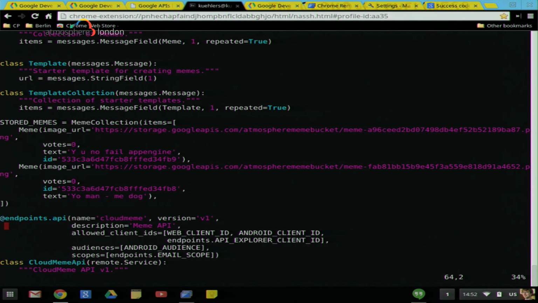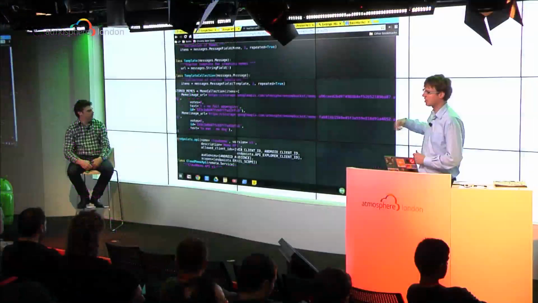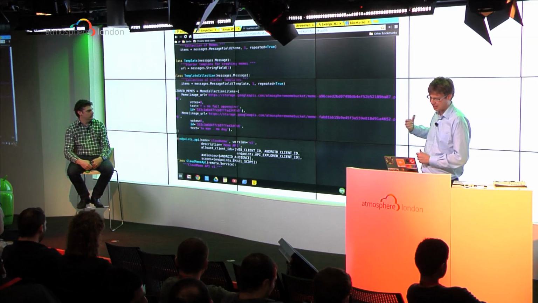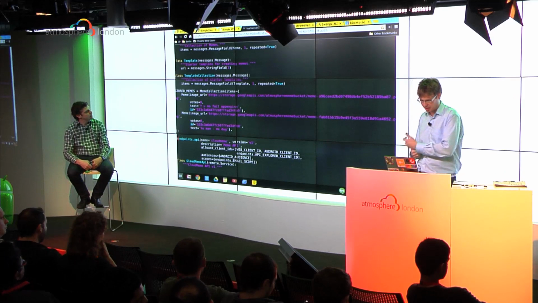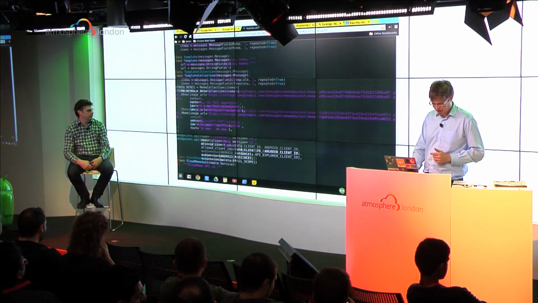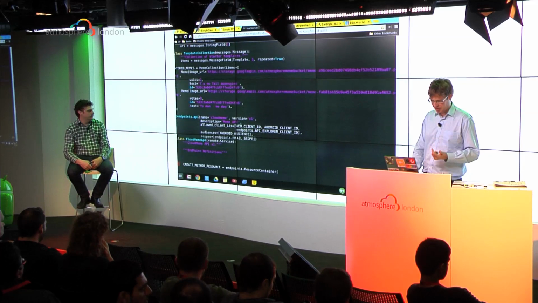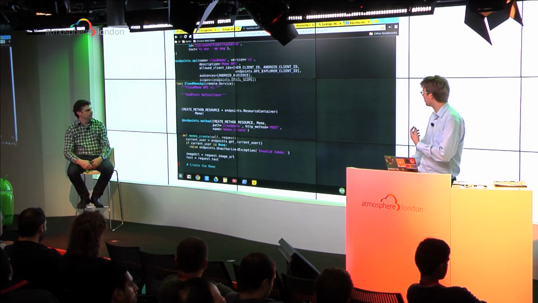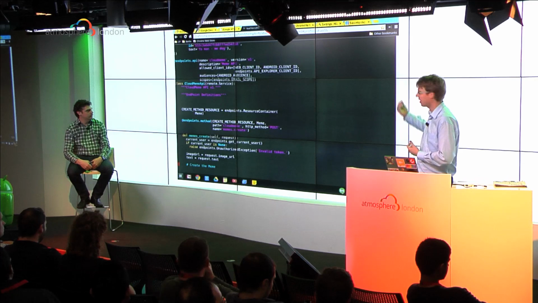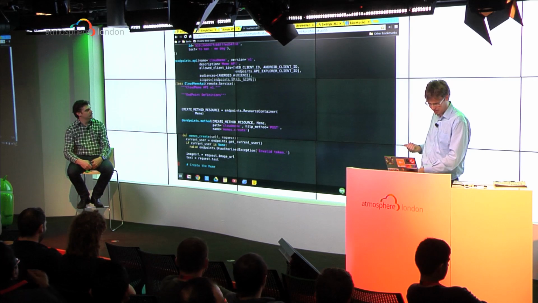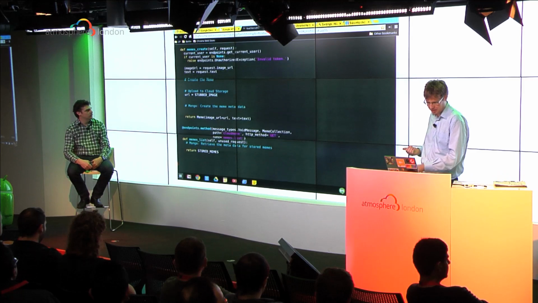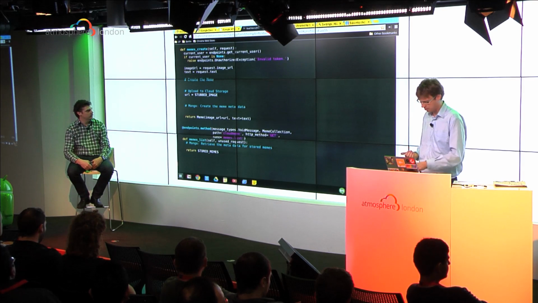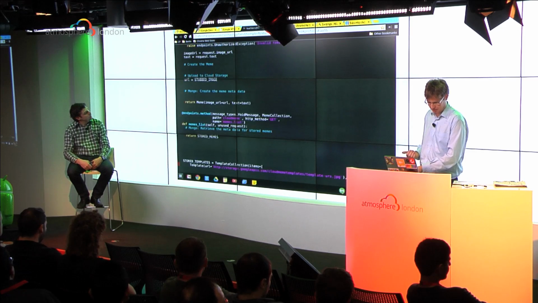And here we have what we call the endpoints definition. The endpoints definition basically exposes that API for us, and it tells you which clients can access it. So I used the Android application this time. You also define which methods you want to expose as an API call. So I have one to create memes, which is called memes.create. And I have one to list the memes, which is called memes.list. And I have one for the templates as well.